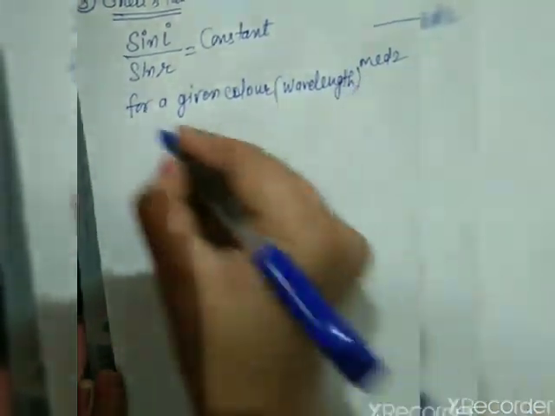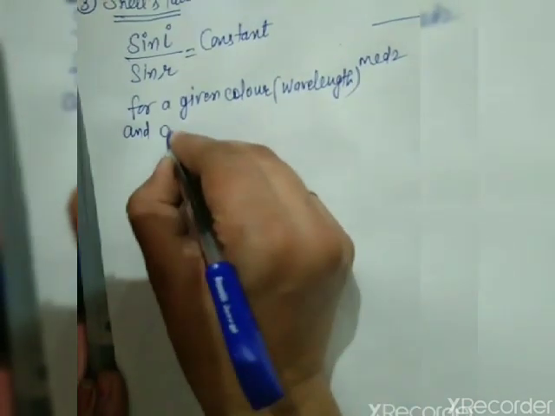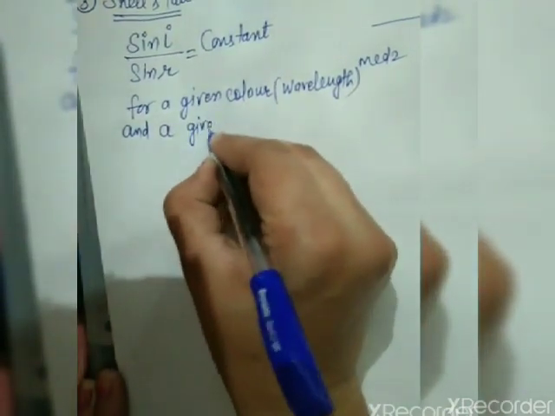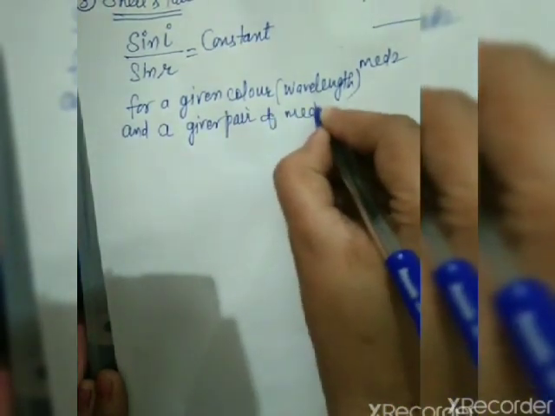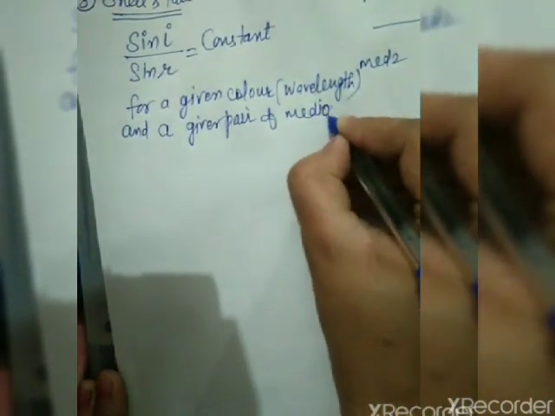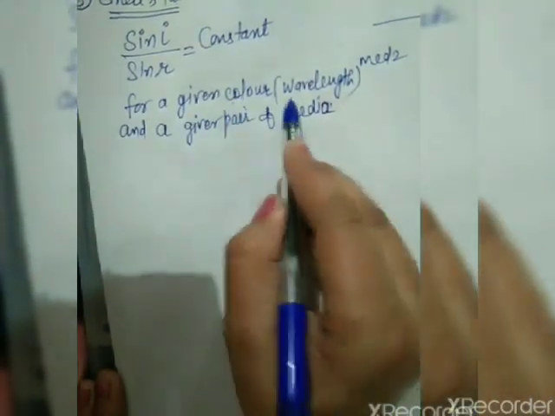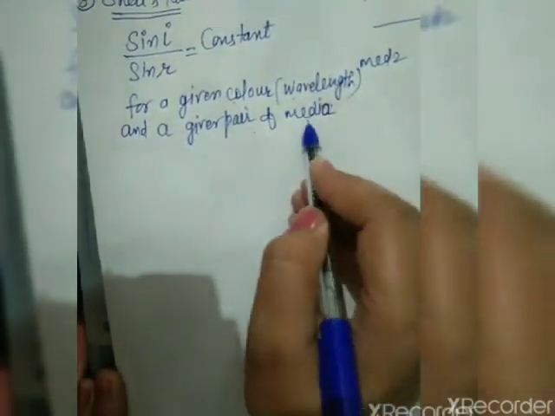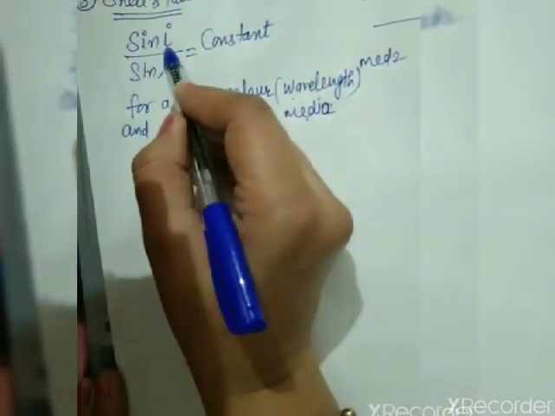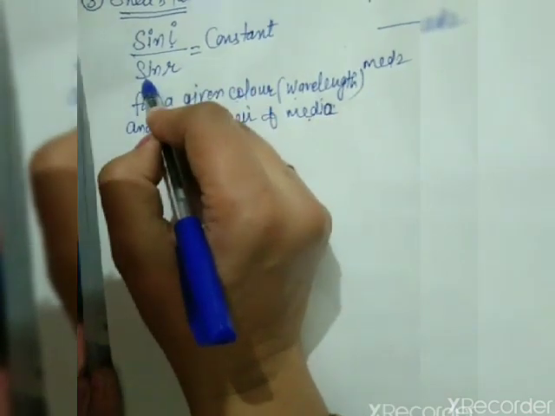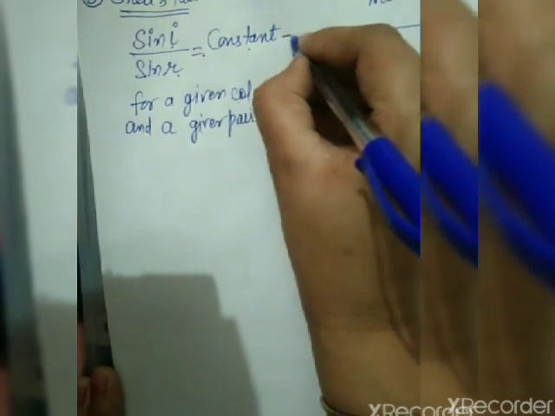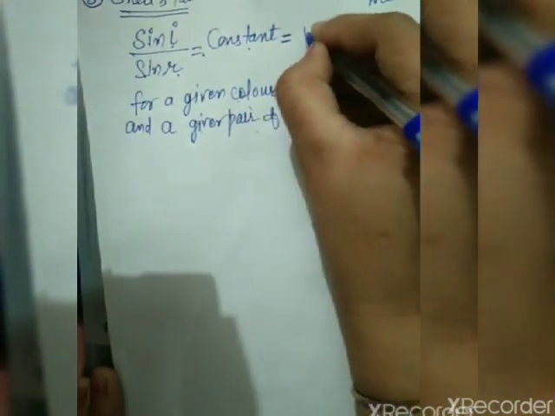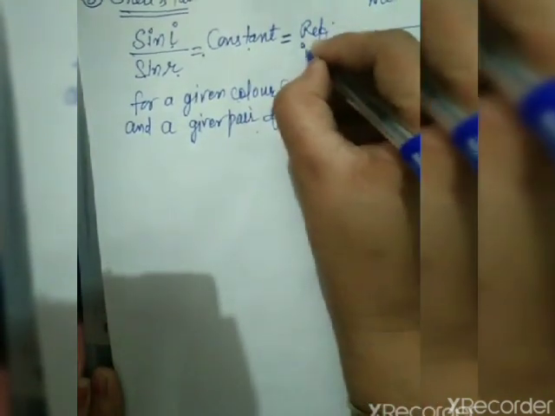For a given color and for a given pair of media, medium plural is media, the ratio of sine of angle of incidence to the sine of angle of refraction is always constant, and this constant is known as refractive index.